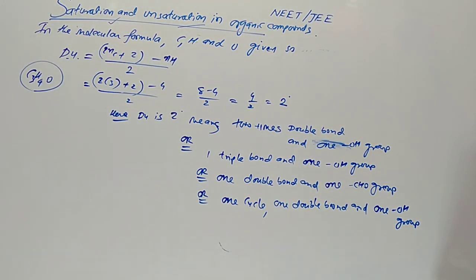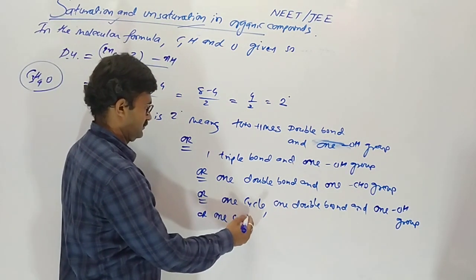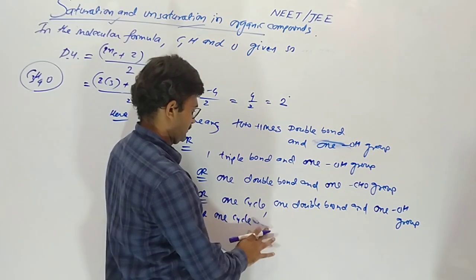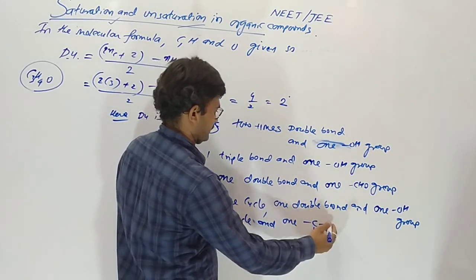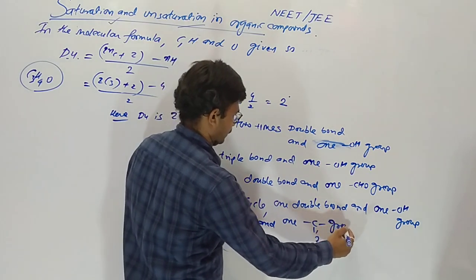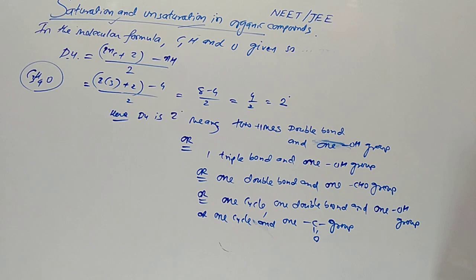Or one cycle and one carbonyl group should be present. So all the possibilities we are going to discuss.